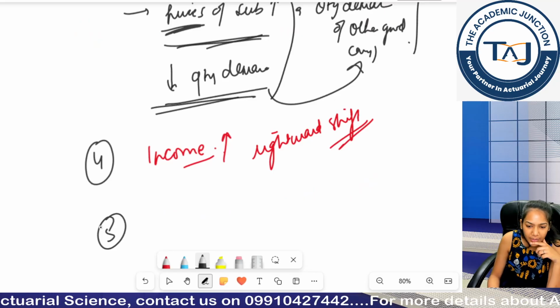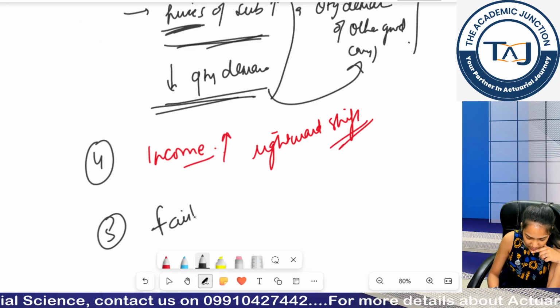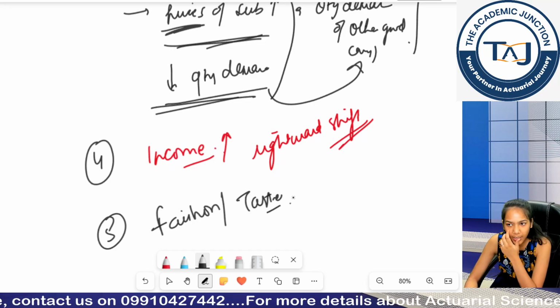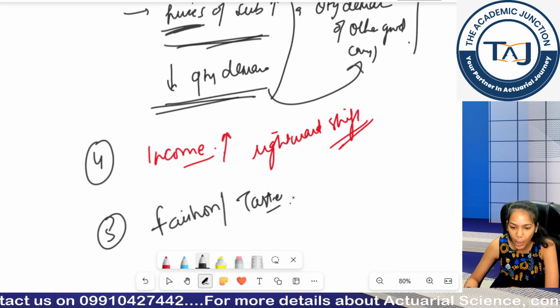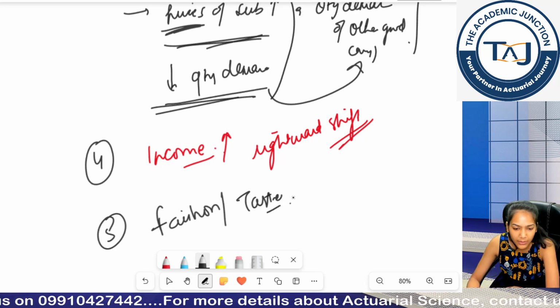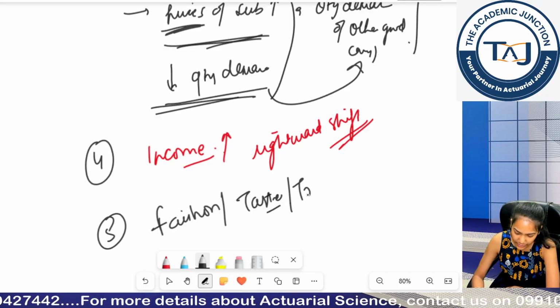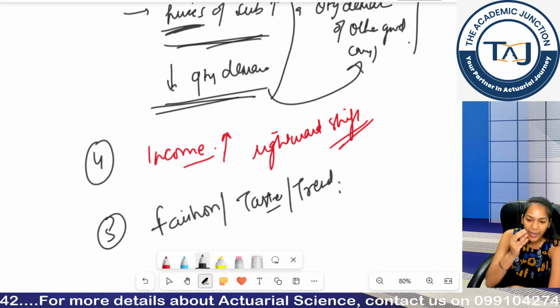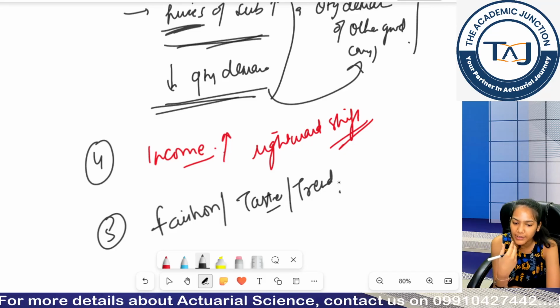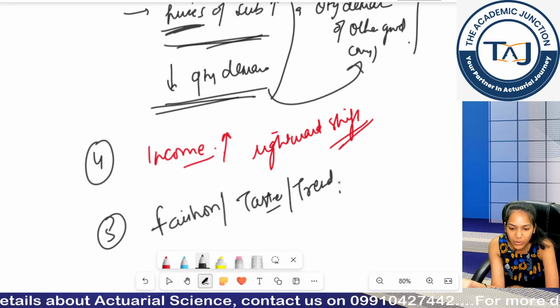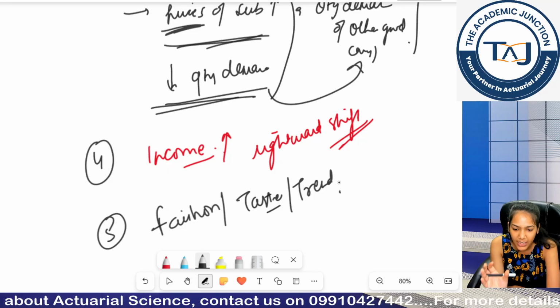Moving to fifth, fashion or taste. For example, initially there was clothing item A, clothing item B. Now the trend has moved from the fabric of cloth A to the fabric of cloth B. So you will be shifting the demand to cloth B, whatever is in fashion right now. Okay?